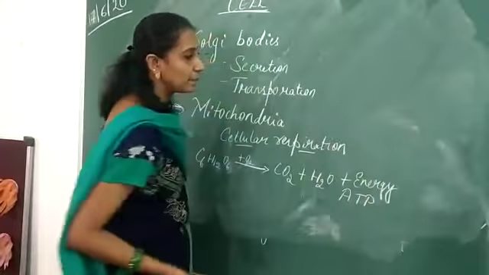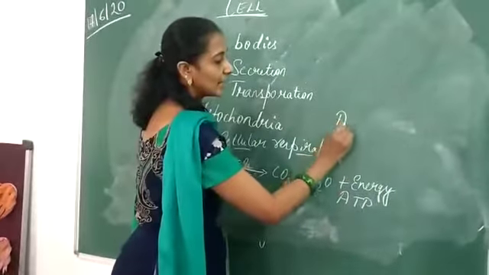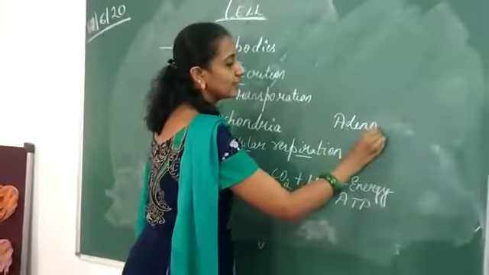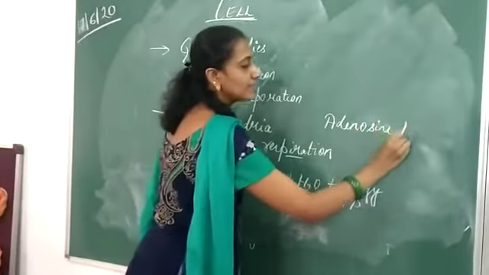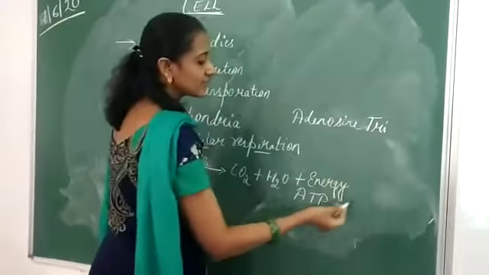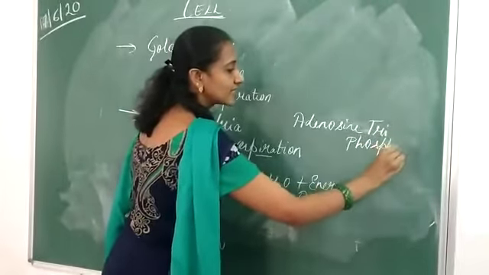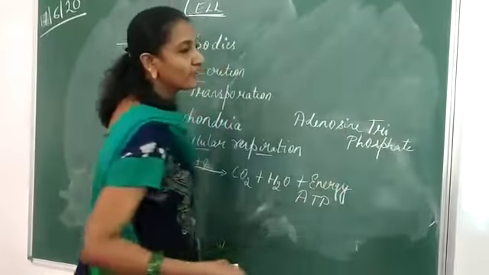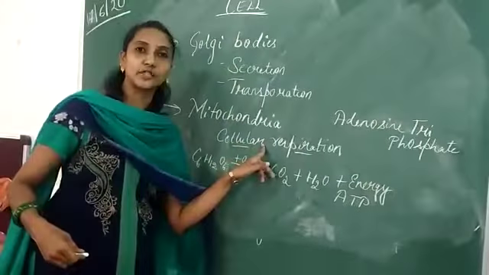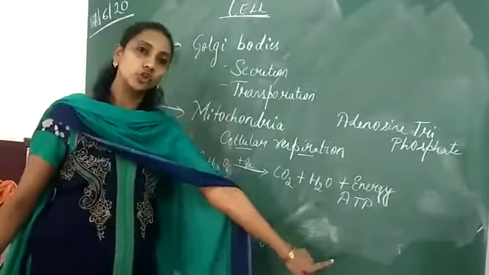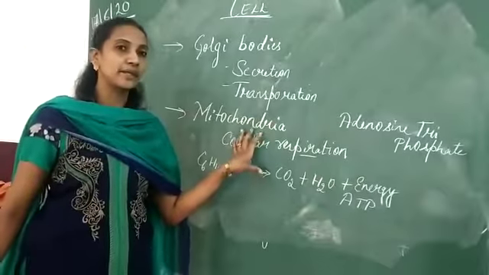What is this ATP? It is also known as adenosine triphosphate. Whenever our body is feeling less energy, this ATP, that is the energy currency, will be utilized, and again whenever we have our food, cellular respiration takes place and the energy will be stored again. So this is the main function of the mitochondria.